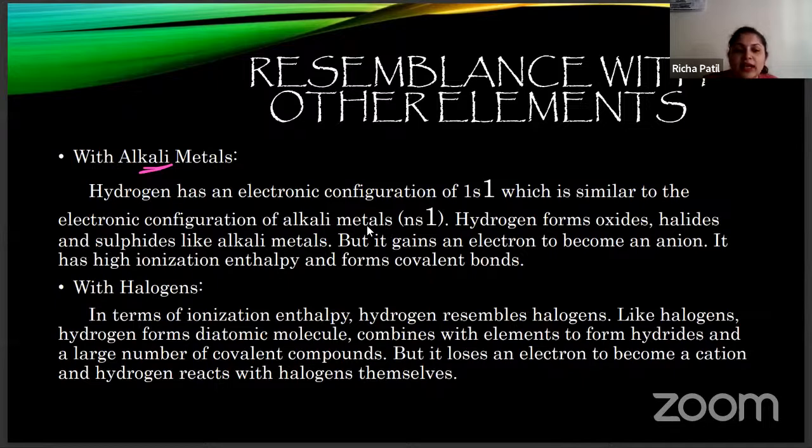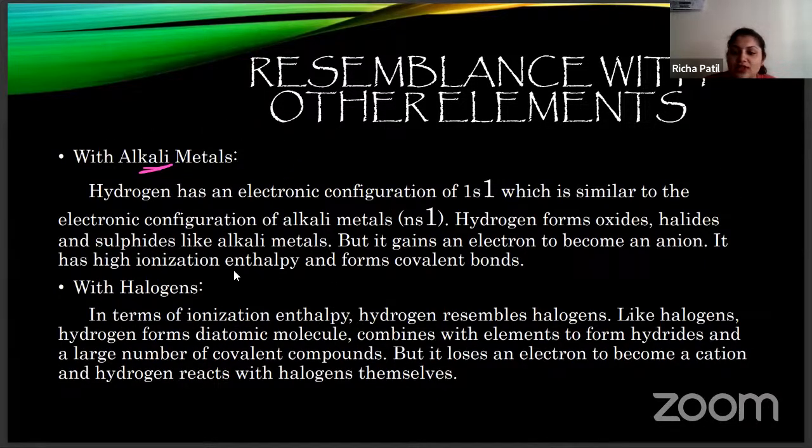As you know, in alkali metals the outermost electronic configuration is ns1, so it resembles hydrogen. Hydrogen also has 1s1 as its electronic configuration. So hydrogen forms oxides, halides, and sulfides like alkali metals, and it gains an electron to become an anion. It has high ionization enthalpy and forms covalent bonds. Because of these properties, it acts like an alkali metal.